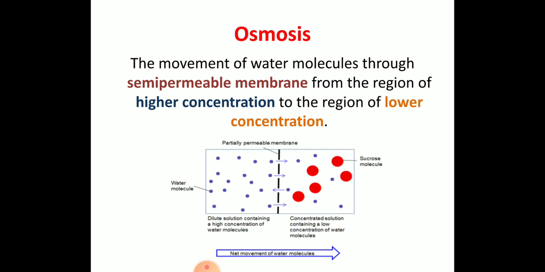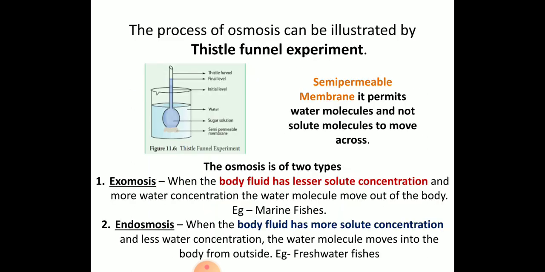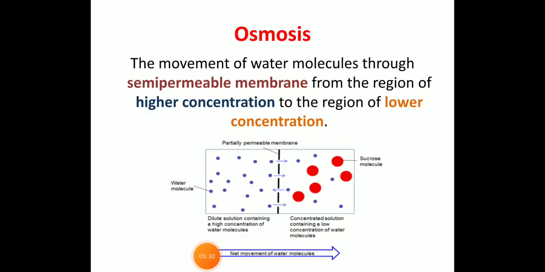As you can see in the diagram, the blue region is water molecules, and the red enlarged dotted region is sucrose molecules.